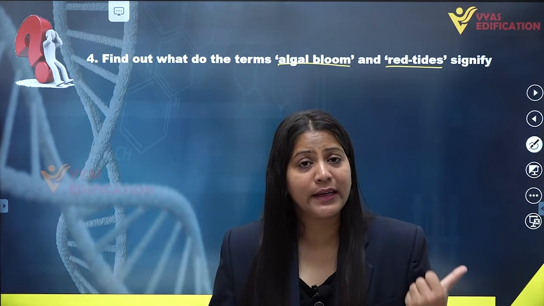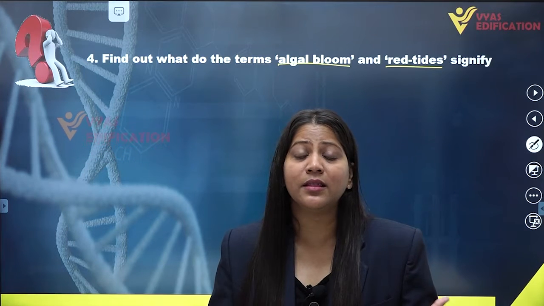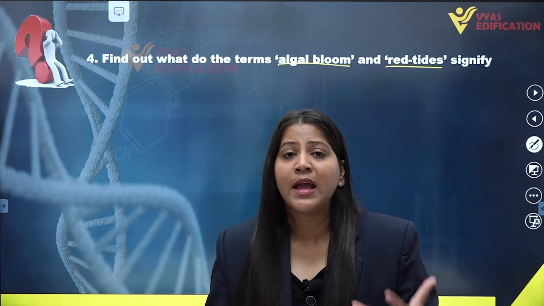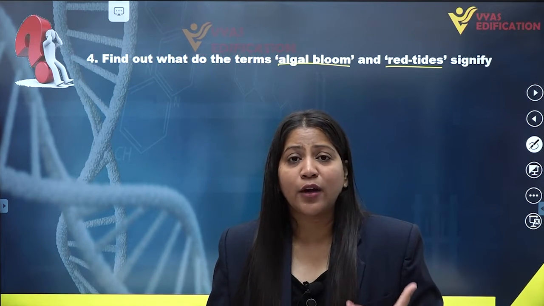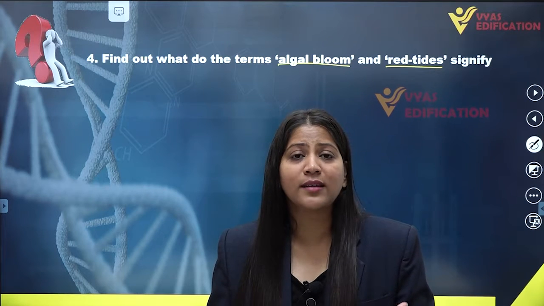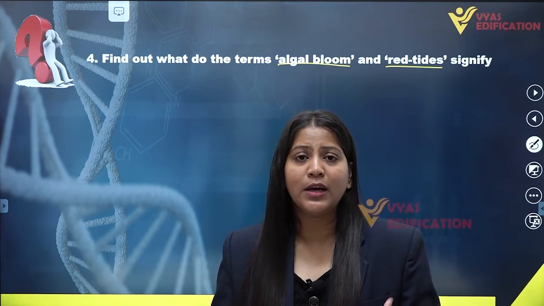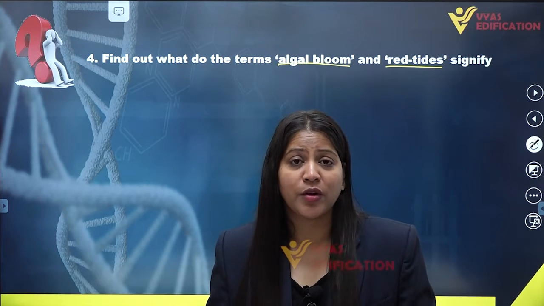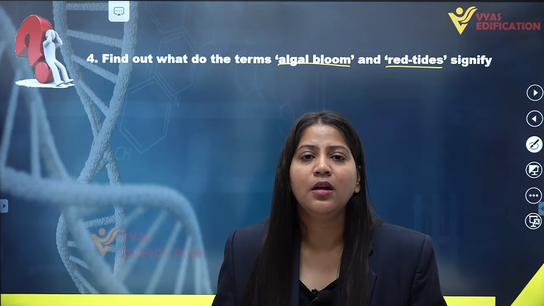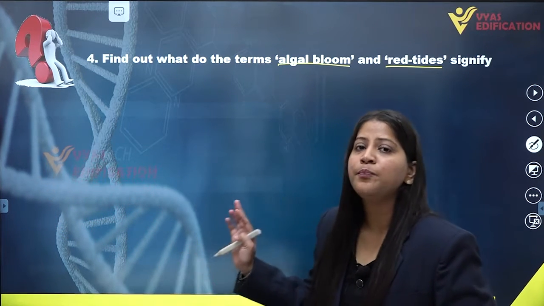And in case of red tides, the sea becomes red in color because of the increase in number of dinoflagellates such as Gonyaulax. These red dinoflagellates release some toxic substances or toxin chemicals in the water body or sea, due to which a large number of fishes and other aquatic animals die. So this is red tide and this is your algal bloom.